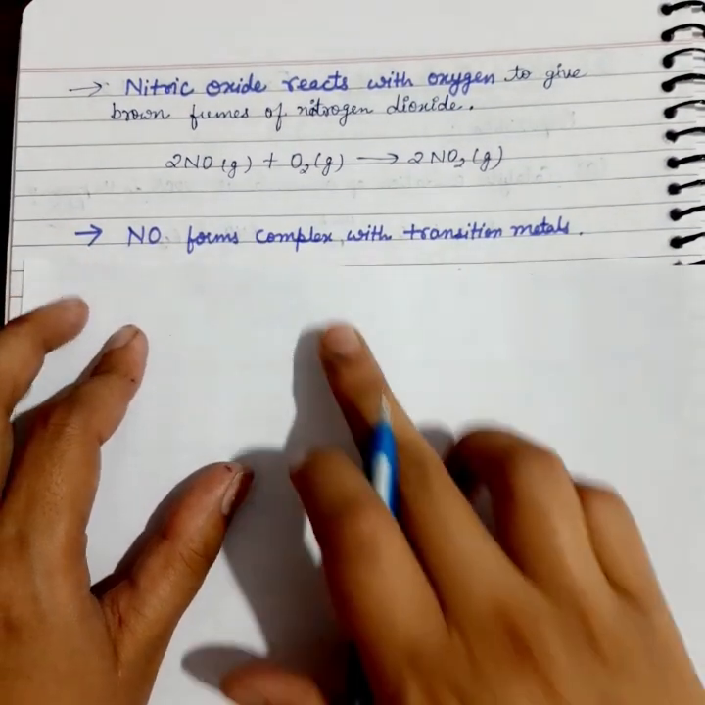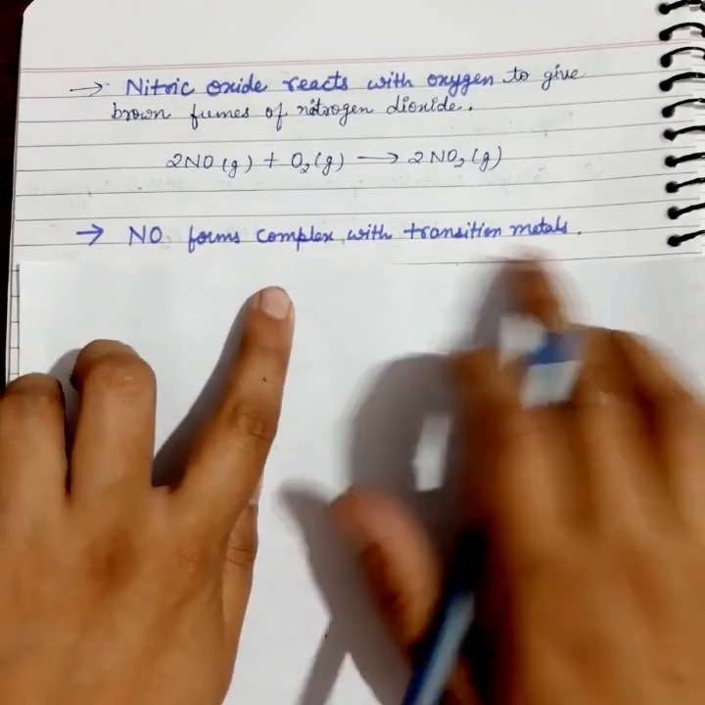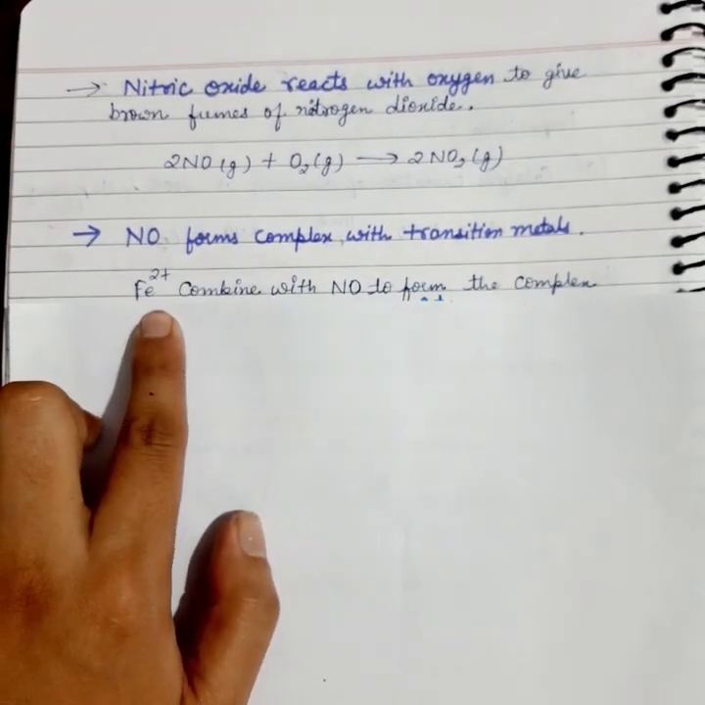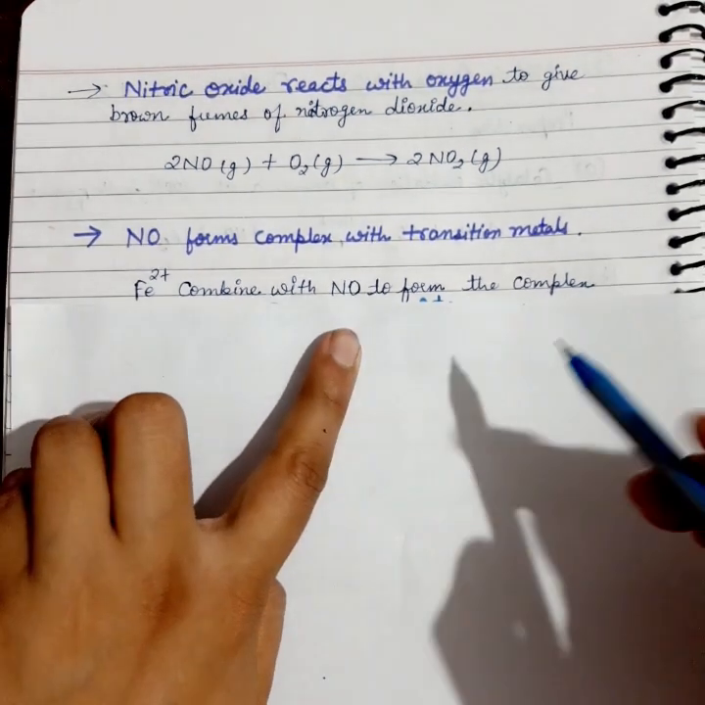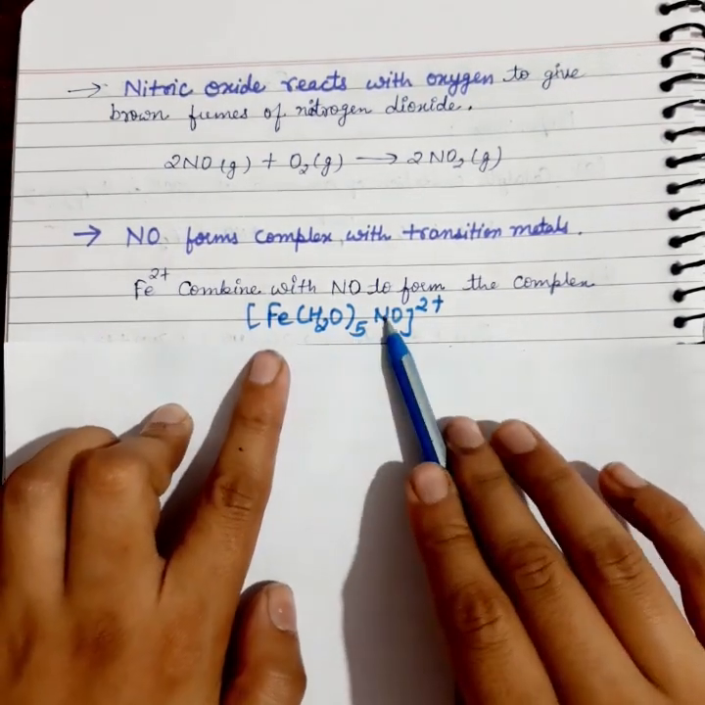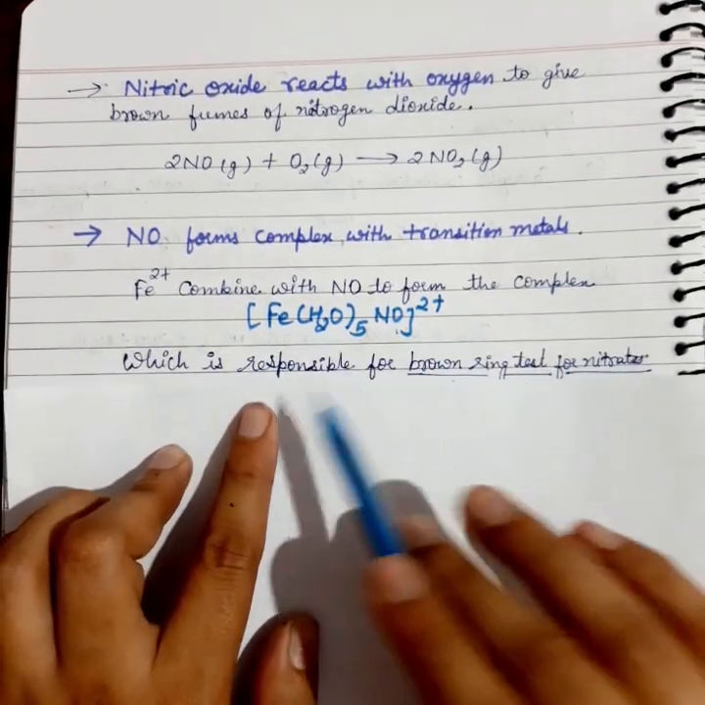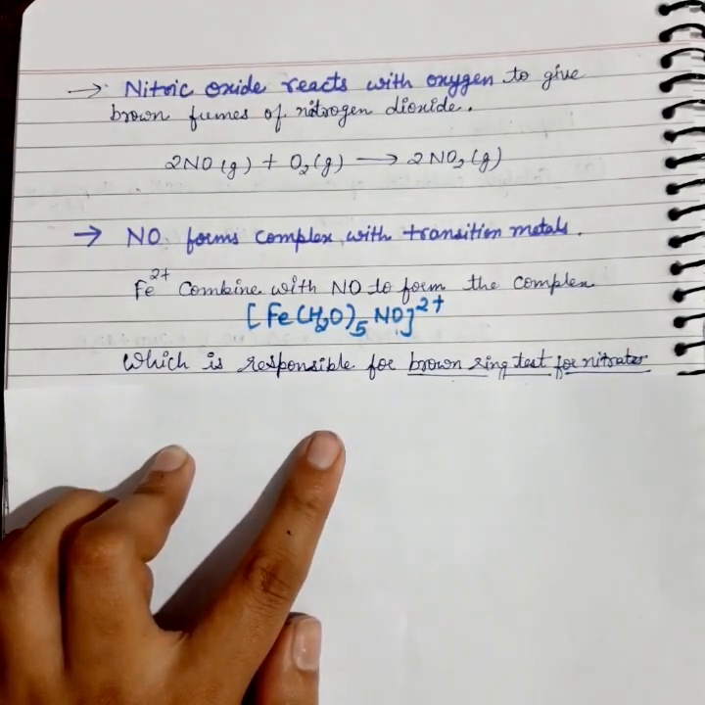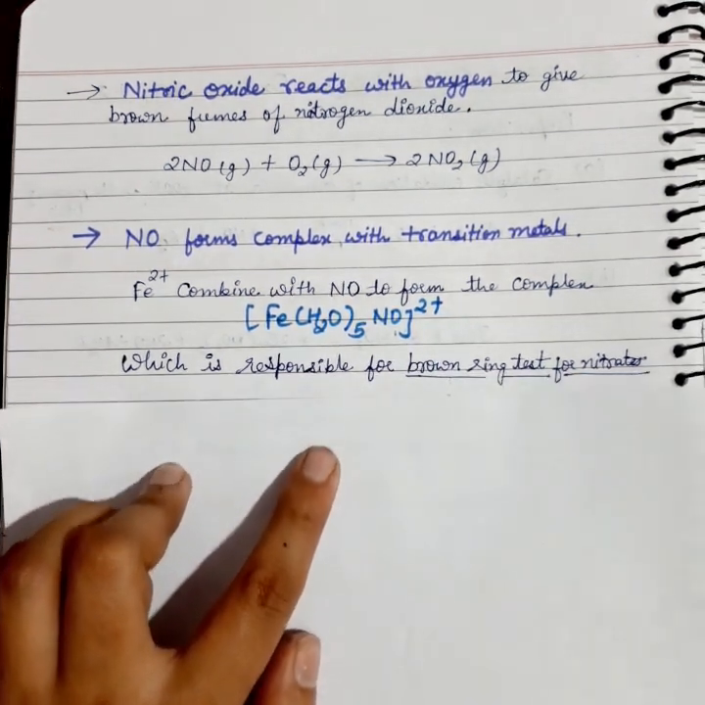And NO forms complexes with transition metals as well. NO has a tendency to form complexes with transition metals, d-block elements, like iron. For example, it can combine with Fe2+ and form the complex [Fe(H2O)5NO]2+, and this complex is responsible for the brown ring test for nitrates. It is useful for the brown ring test for nitrates.